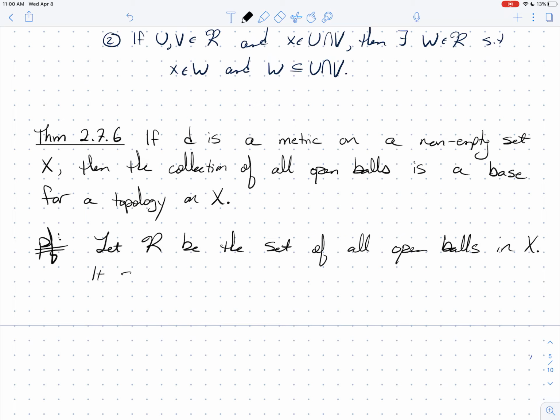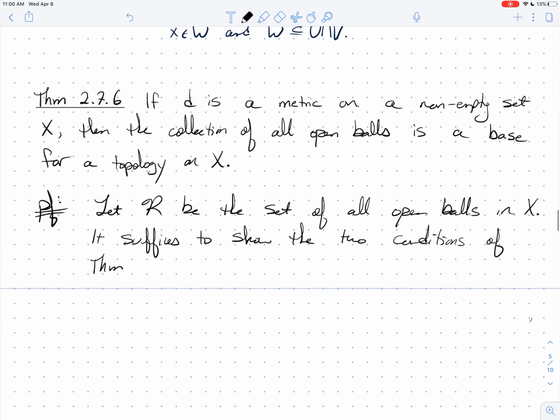So it suffices to show the two conditions of theorem 2.3.8. That's what we have to show that R is a base.